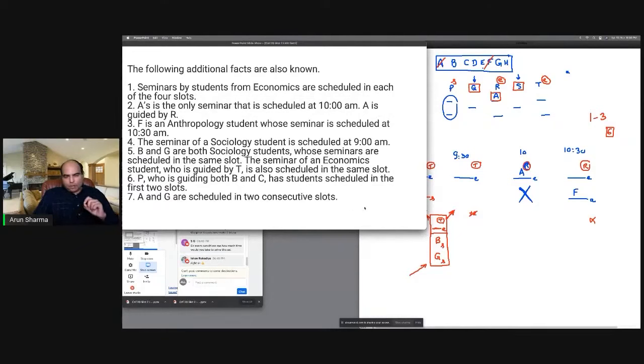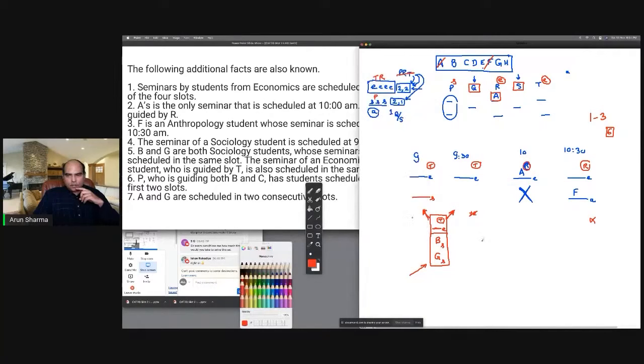And that's why I keep telling you that you should slow down your reading and make sure that you're reading correctly. If you improve the quality of your reading, you still have a chance of getting one extra set ahead. And this last clue is the clincher. A and G are scheduled in consecutive slots. G cannot go here. So that means T, B and G.